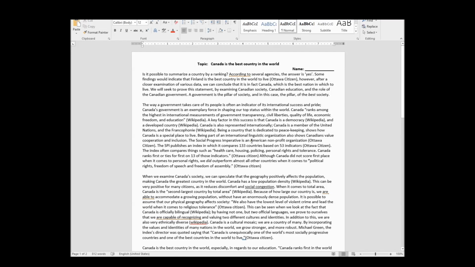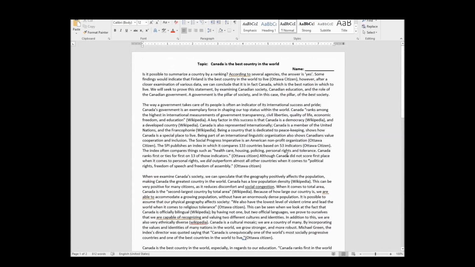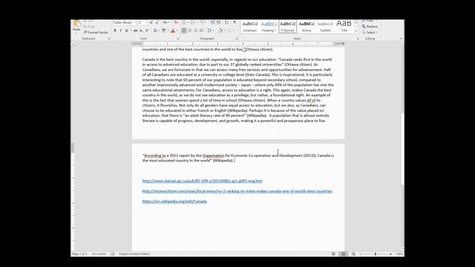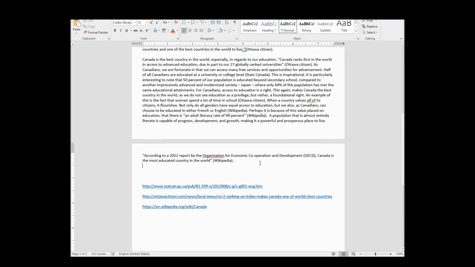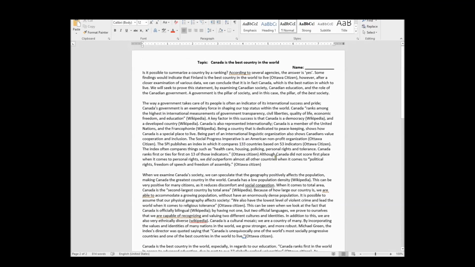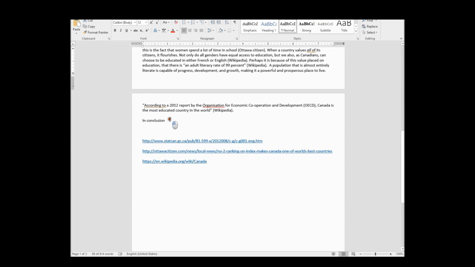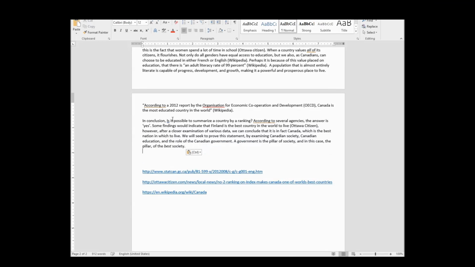All I would have to do is go through, make sure all my references were done, make sure my bibliography was tidied up. And there we go. Sorry, I lied. We need a conclusion. I hate writing conclusions. In conclusion, this is what I do. This is a terrible little trick. I take my introduction, copy it, paste it here, and rework it. So, in conclusion, we can see that